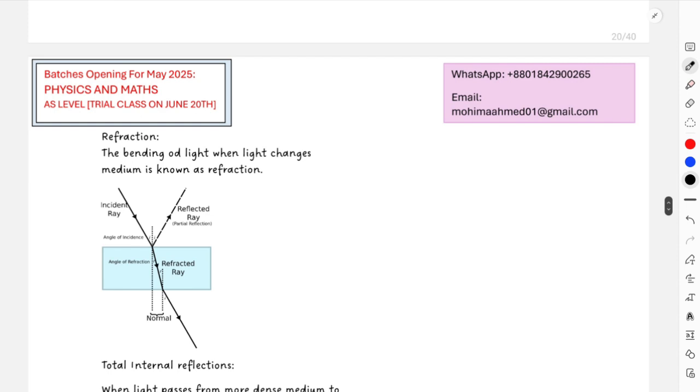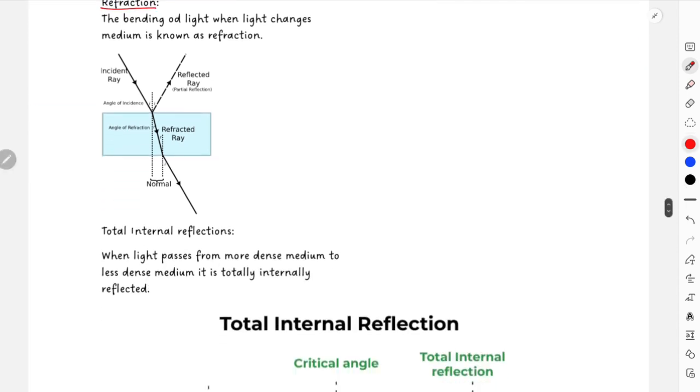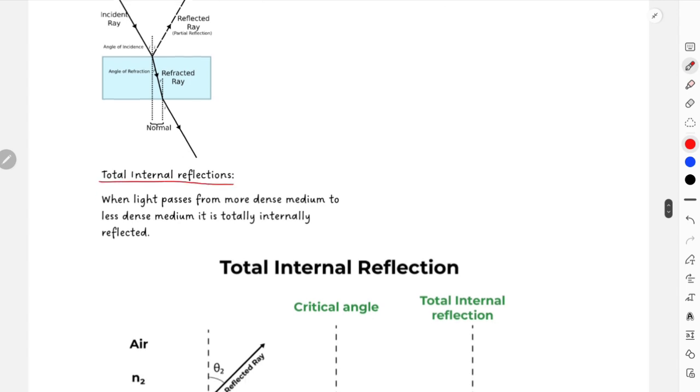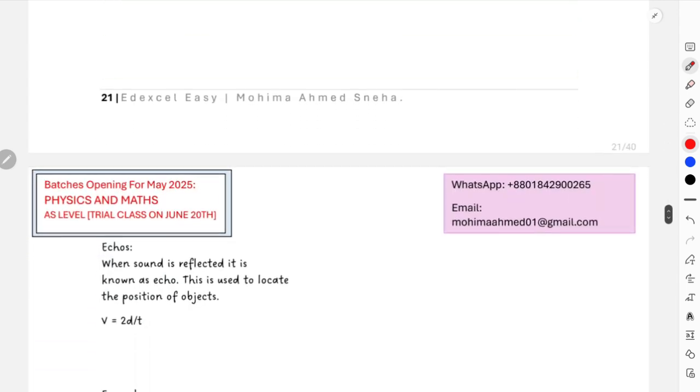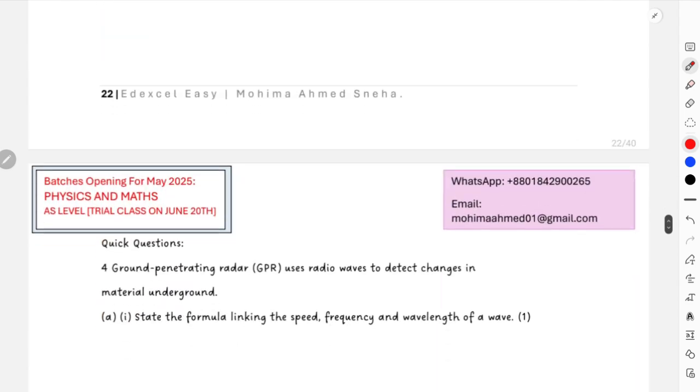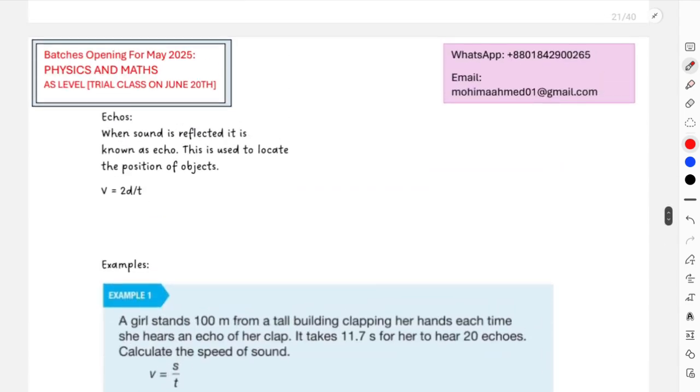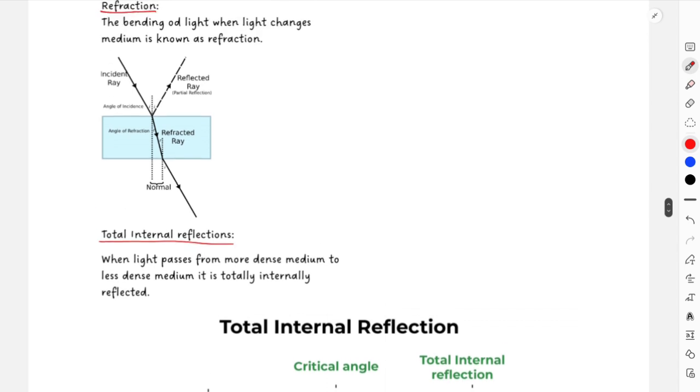Okay, then starts your refraction. Very important concept again. Refraction and total internal reflection. Okay, other than that, what we have? Echoes, right? For sound system, we have echoes, and then a quick question. Okay, then we'll start with refraction.